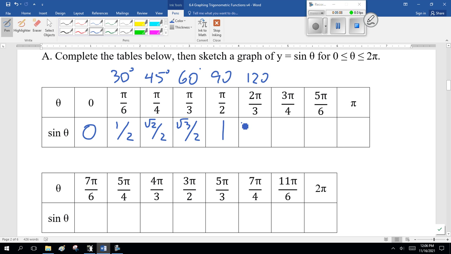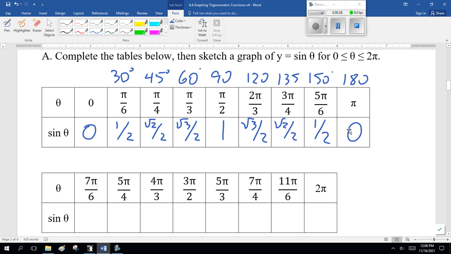120 degrees, that's going to be root 3 over 2. 135 degrees will be root 2 over 2. 5 pi over 6, 150 degrees, will be 1/2. And pi, or 180 degrees, will be 0. Now, I did that quickly, and I was doing it with my left hand, and you can't see that, which kind of sucks, but remember, this is y over r. So in the first two quadrants, y is positive. So you get all positive sine values.